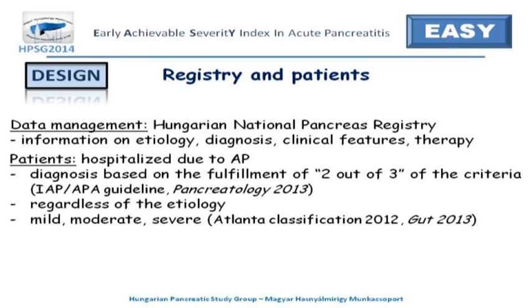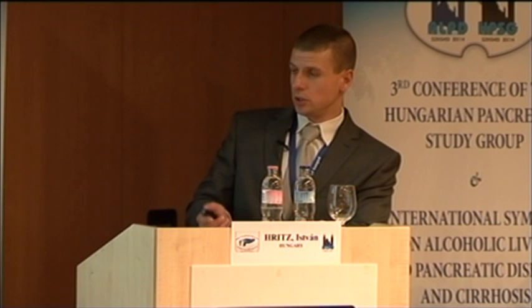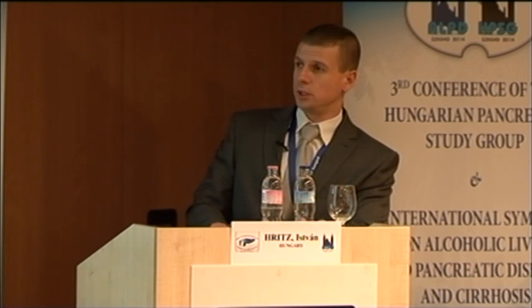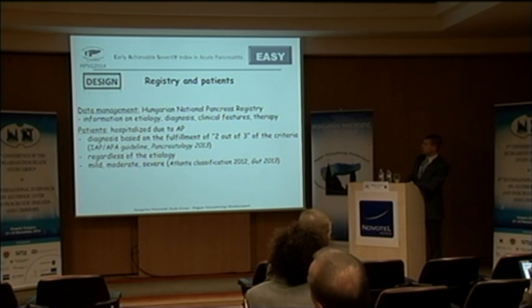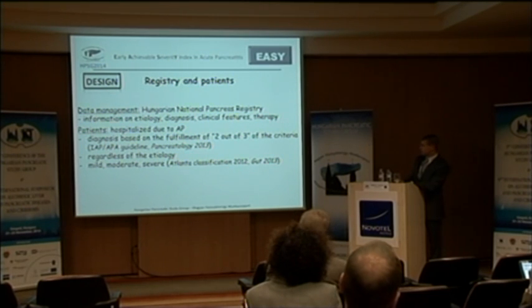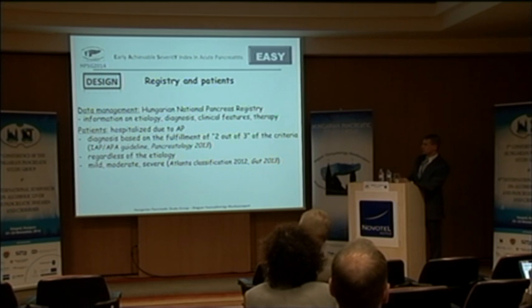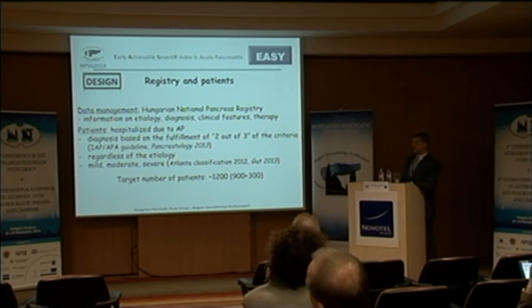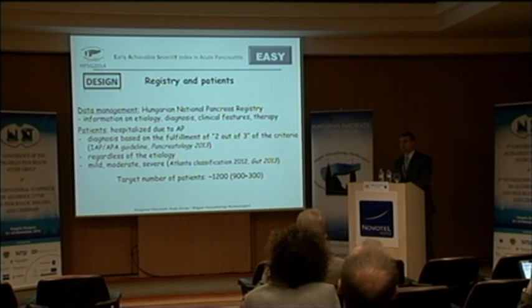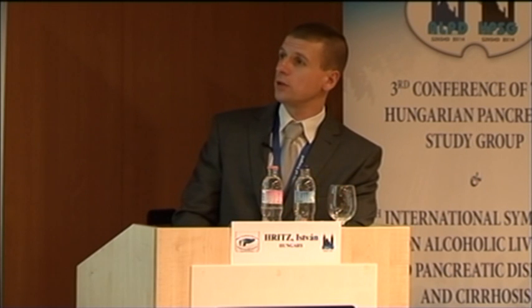The patient will be hospitalized due to acute pancreatitis. The diagnosis is based on the criteria, 2 out of 3, according to the recent guideline, and irrespective of the etiology, all patients with acute pancreatitis can be enrolled. We will look at mild, moderate, and severe patients. The target number of patients in the first part of the study is 900, and for the validation, 300, so altogether 1,200 patients.